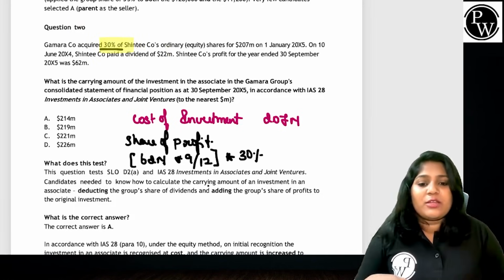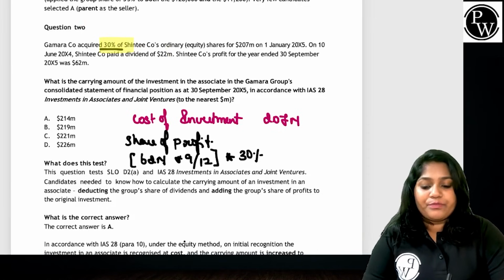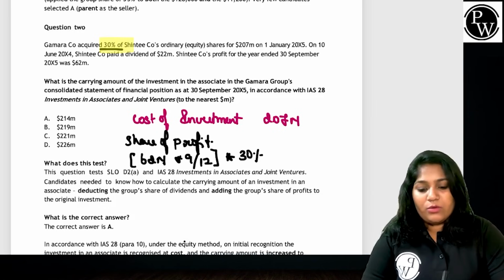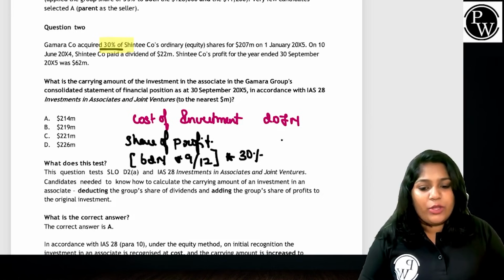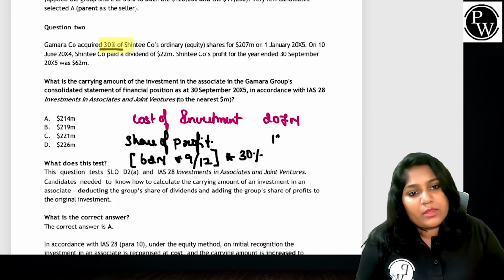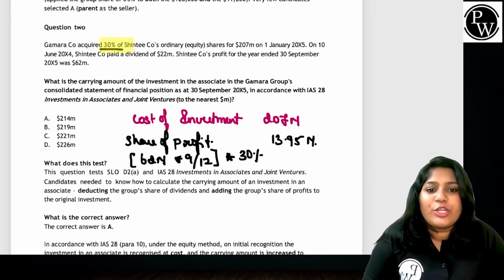So the calculation is 62 million into 9 by 12 into 30%. I'm getting somewhere around 13.95. That should be the share of profit.